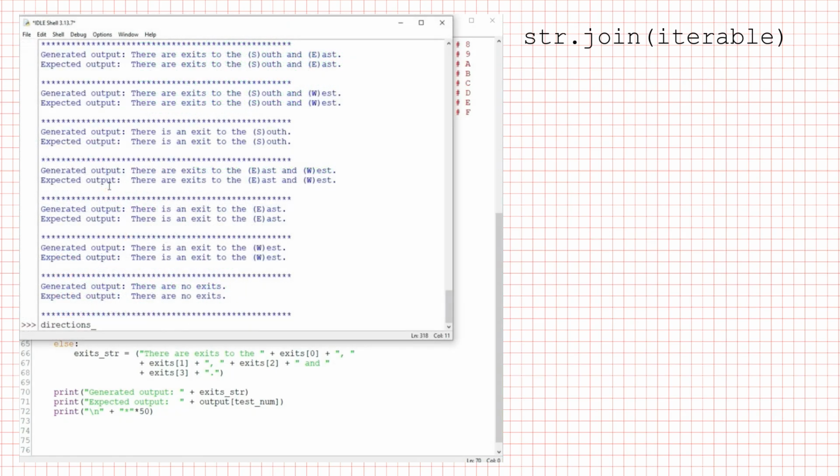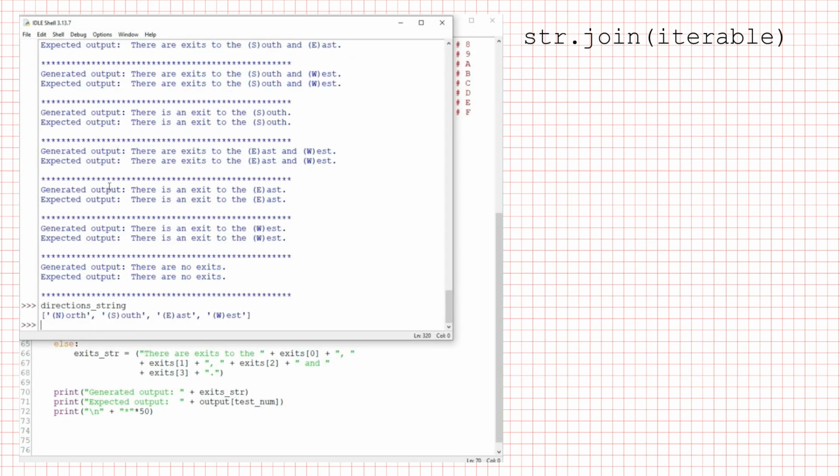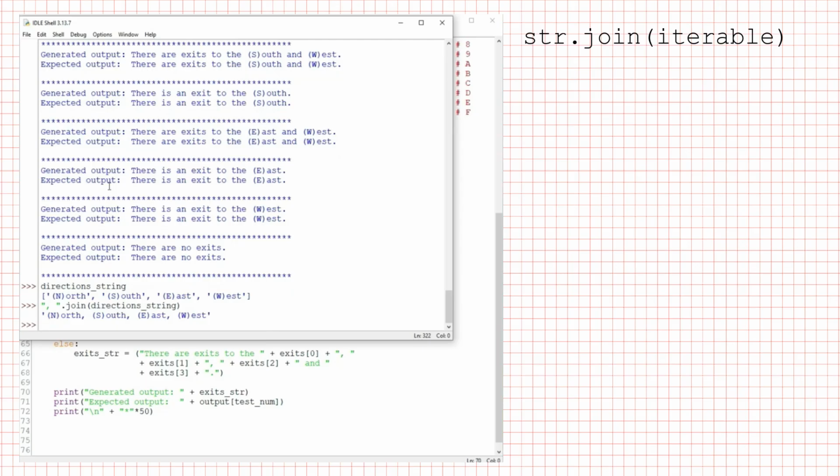I have direction string, which is all of my directions. If I write the string comma dot join direction string, enter, the result is a string of each direction separated by commas. There's no comma at the start and no comma at the end. The commas are between the elements of the list.